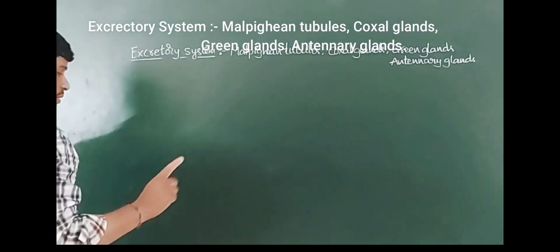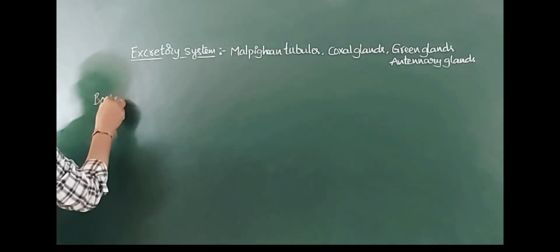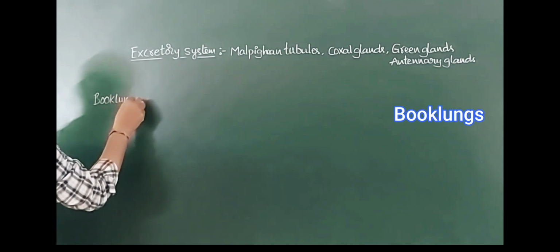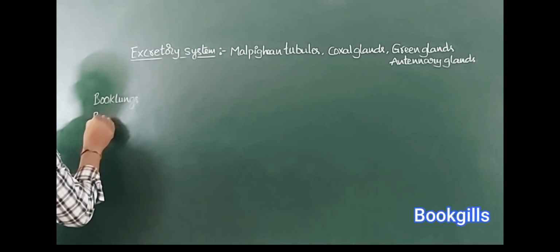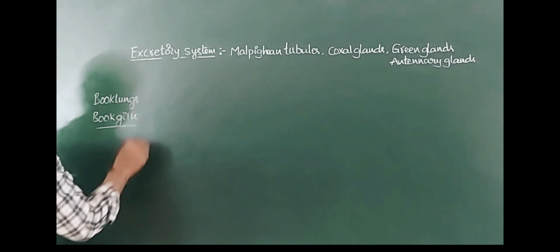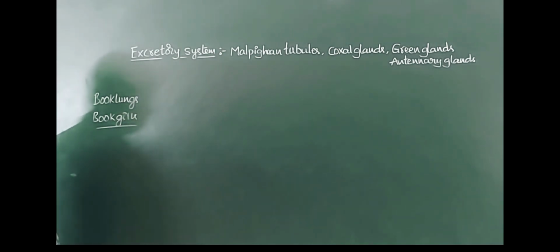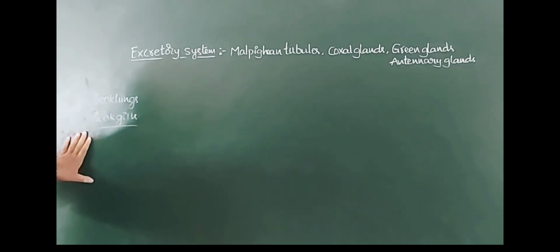I forgot one point here. In the respiratory system, book lungs are found in terrestrial arthropodan animals, and book gills are seen in aquatic animals. In some terrestrial animals the respiratory organs are book lungs. In some aquatic arthropodan animals they respire with book gills. These are the two points.